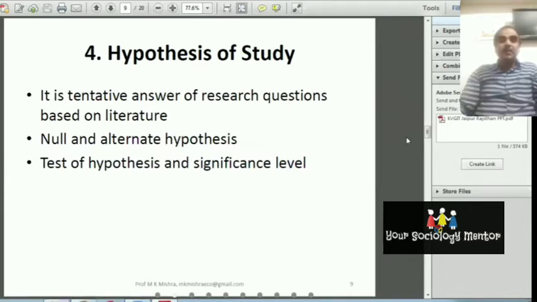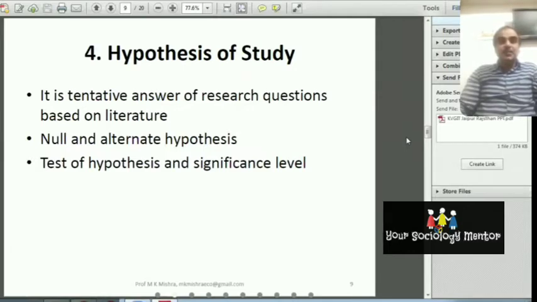One thing is also important, that while giving the hypothesis, you have to give the level of significance. So what is significance level? Significance level means it is the maximum possibility of the rejection of the null hypothesis.